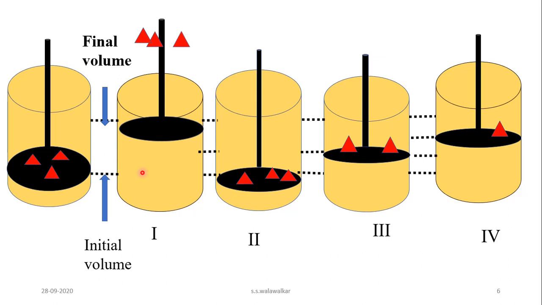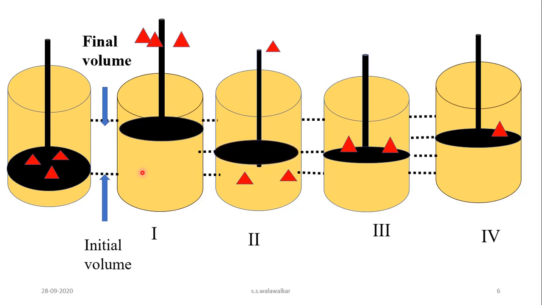But if we remove the masses one by one, then every time a small displacement of the piston takes place, and this movement is very slow, and at every stage equilibrium is attained. As it is a very slow process, you can reverse this process at any time.